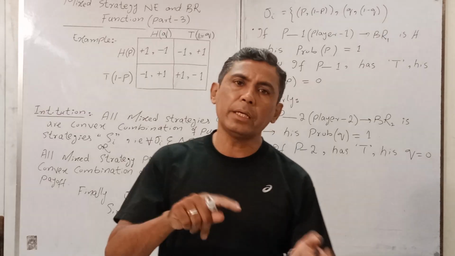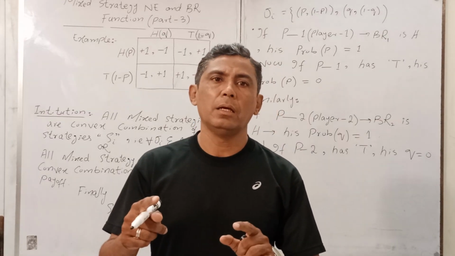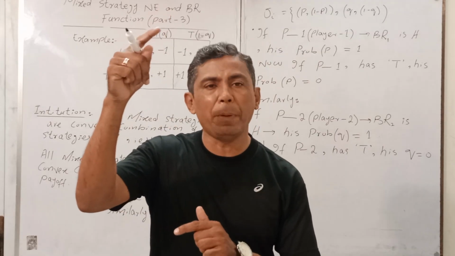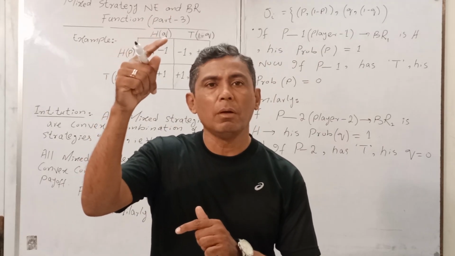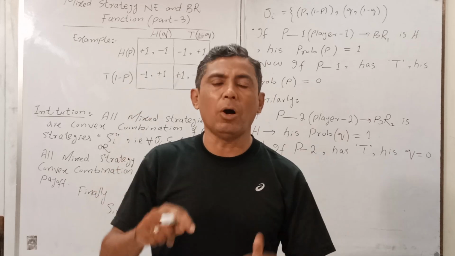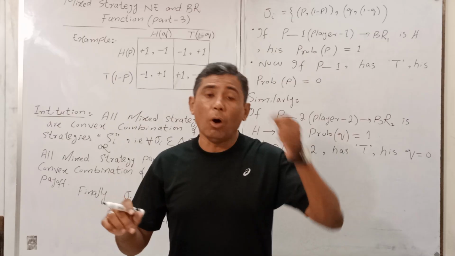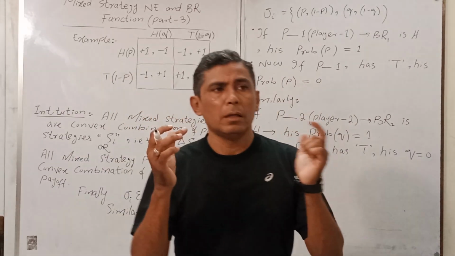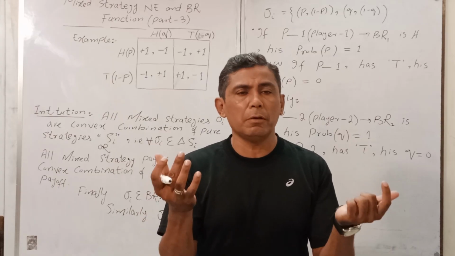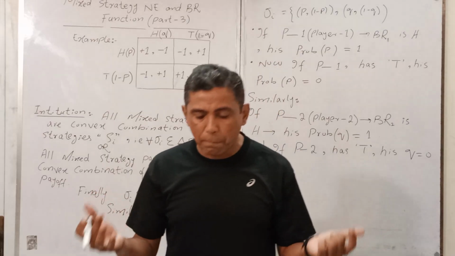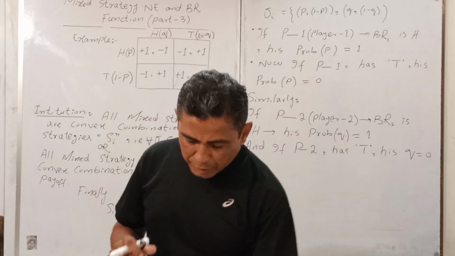Either in case of tail, player 1 has maximum payoff, or in case of tail, his payoff is low, or, for example, a 50% chance in case of both payoffs. So now we start here.